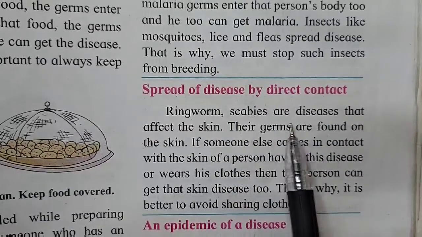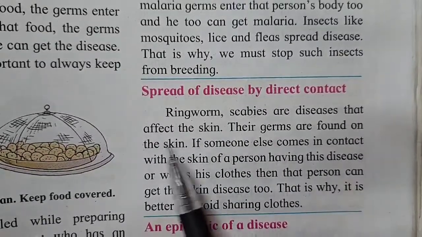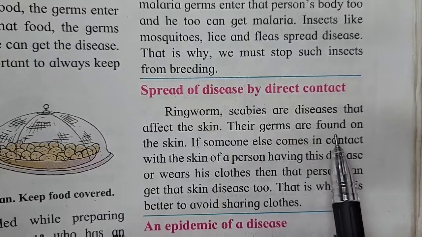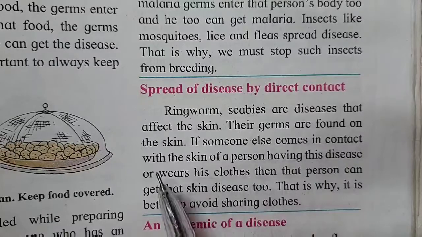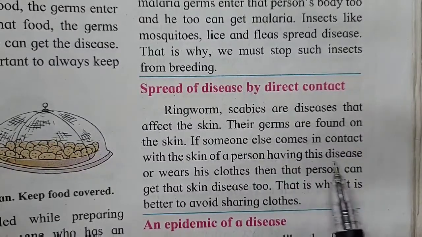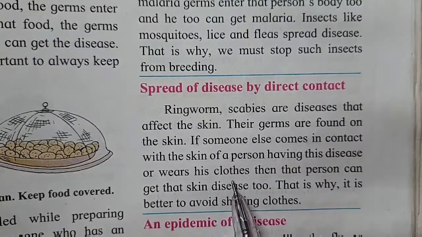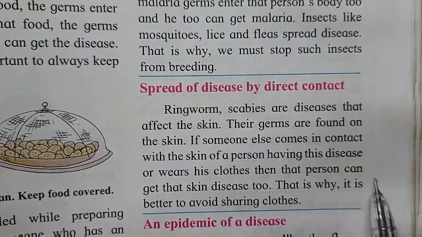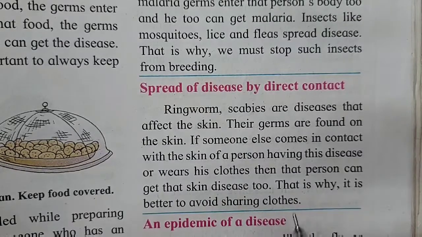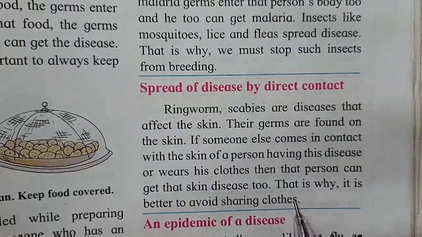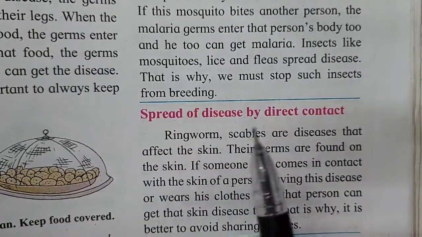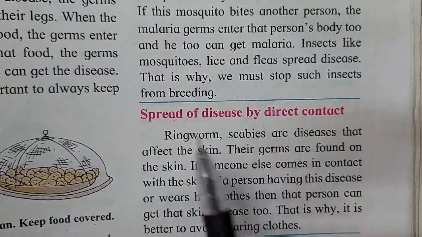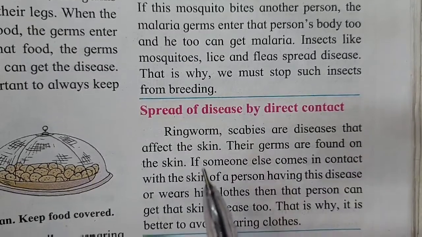Spread of diseases by direct contact. Ringworm and scabies are diseases that affect the skin. Their germs are found on the skin. If someone else comes in contact with the skin of a person having this disease or wears his clothes, then that person can get that skin disease too. That is why it is better to avoid sharing clothes. Ringworm and scabies are skin diseases.